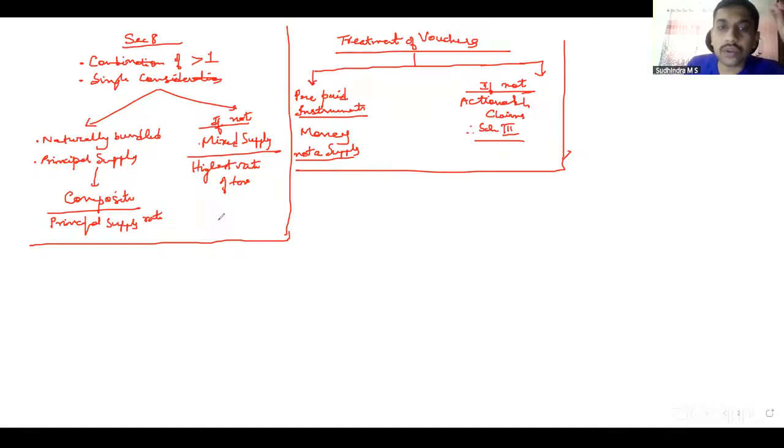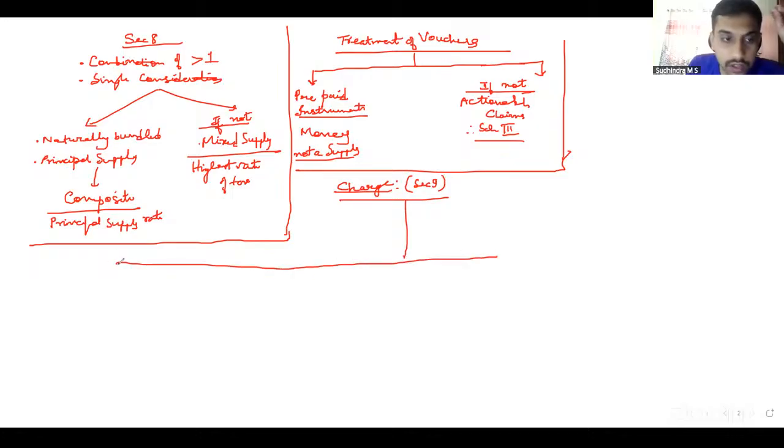With that, we went on to the next chapter, charge, which is the charging section under GST. Section 9 again has 5 subsections. 9(1) talks about forward charge. It says tax on all intrastate outward supplies, because it is the CGST Act, so you have to charge CGST. What is the maximum rate of tax allowed under 9(1)? 20% for CGST, 40% for IGST. However, it says other than supply of alcoholic liquor for human consumption, so that is excluded under 9(1).